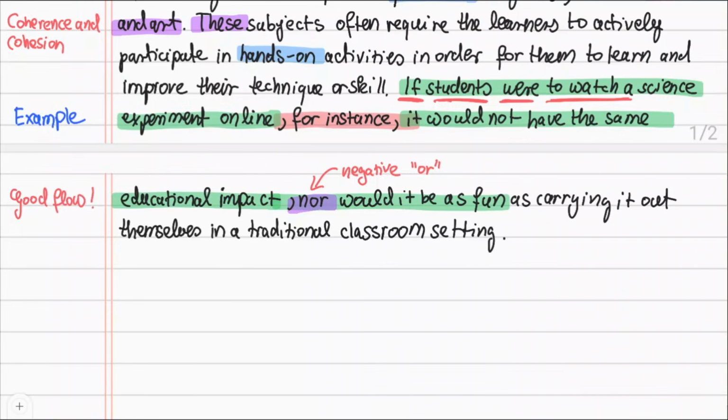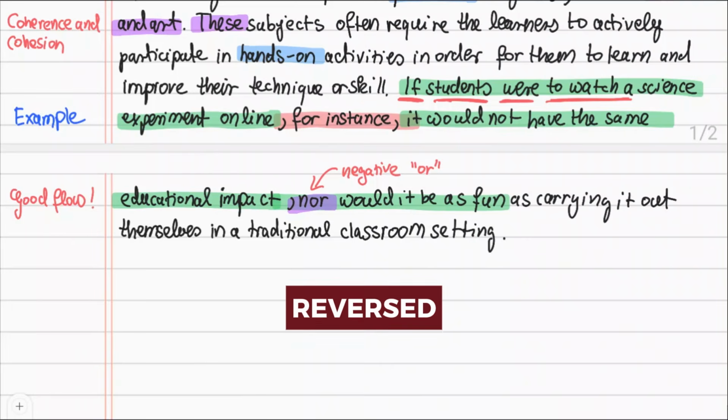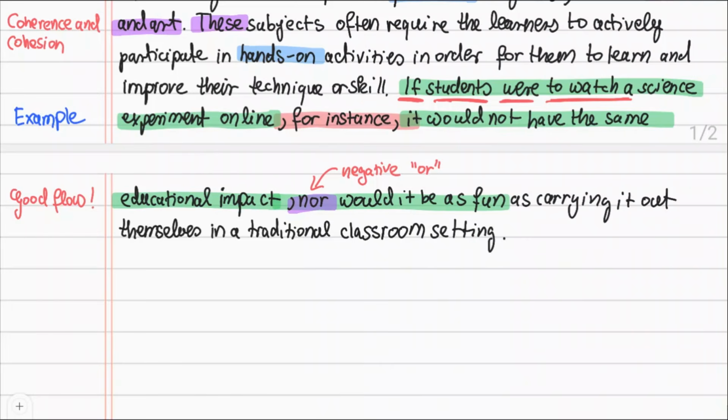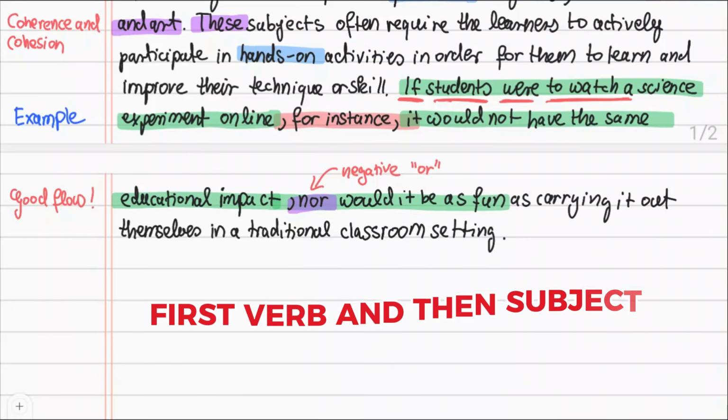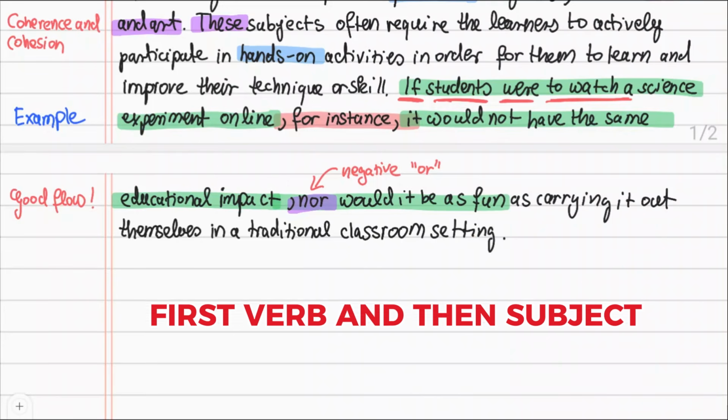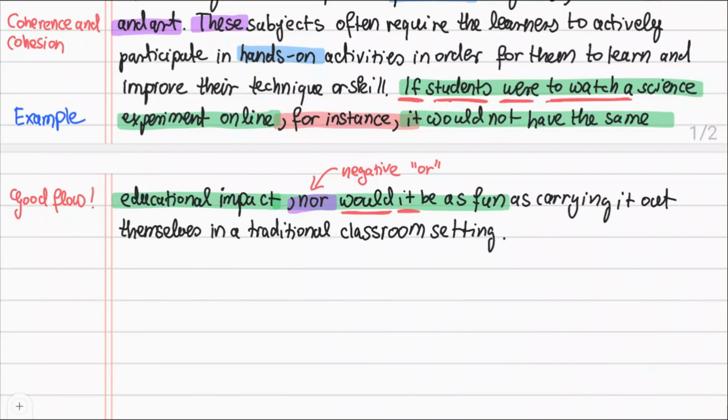You can also see that after nor, the usual order that we use in positive sentences is reversed. Usually, we use subject plus verb, but here we use the verb first and then the subject. Nor would it be as fun. This is an example of inversion, which is a very advanced structure. You must use it after certain words and phrases, such as nor.